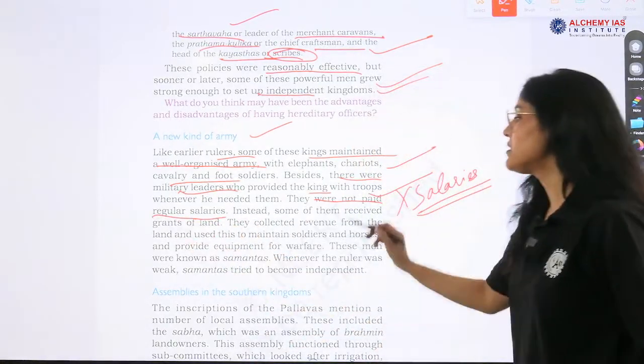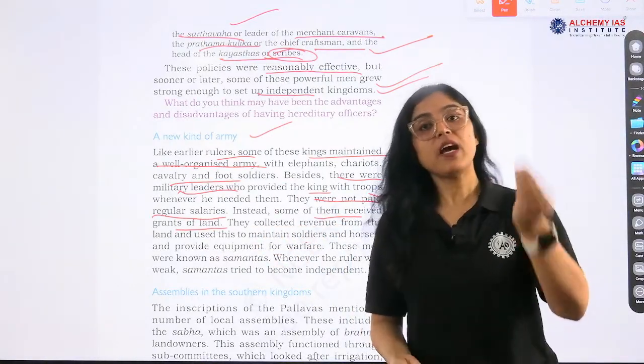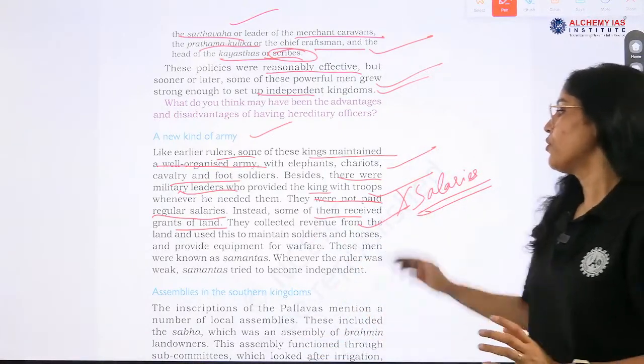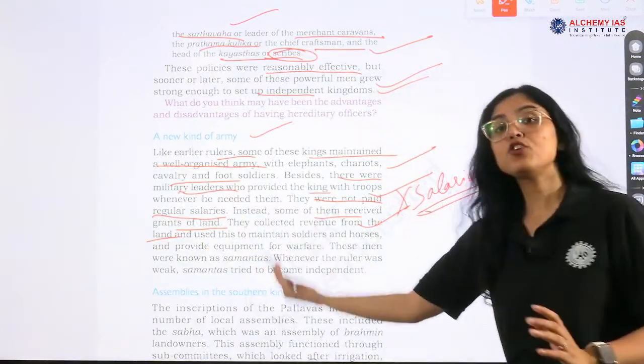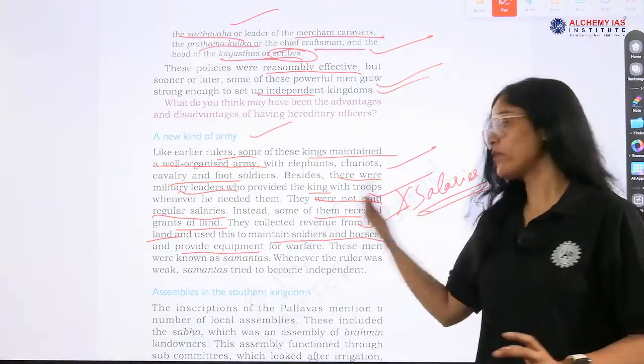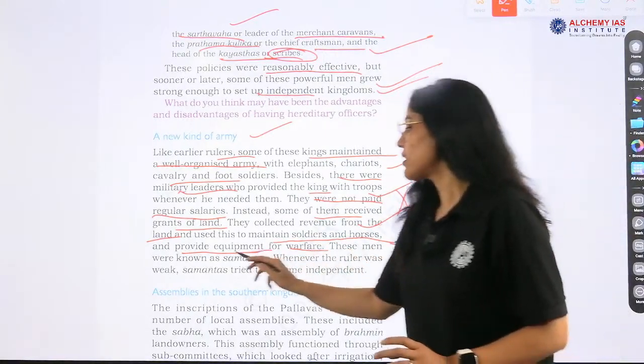Highlight this part. Instead, some of them received grants of land. So, they were either paid in cash or kind, right? They collected revenue from the land and used this to maintain soldiers and horses and provide equipment for warfare, right? And then these men were known as Samantas.